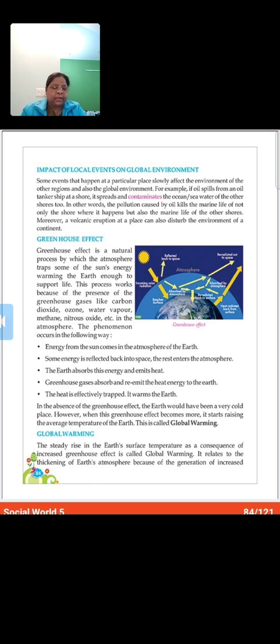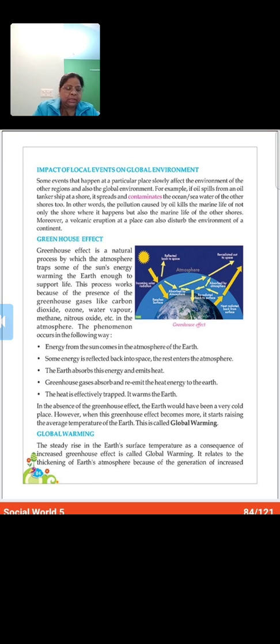This ozone layer blocks some amount of the ultraviolet rays from reaching the surface of the earth. But the remaining rays, which the ozone layer is not able to absorb, reach the earth's surface, and they are absorbed by the earth.